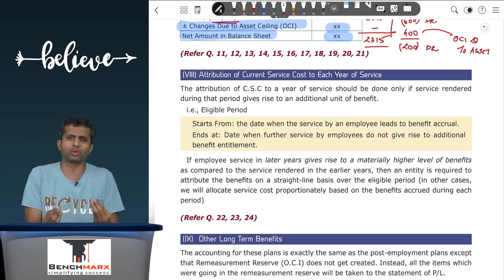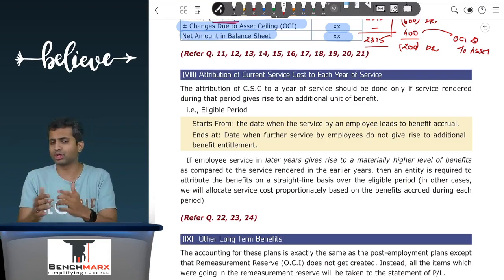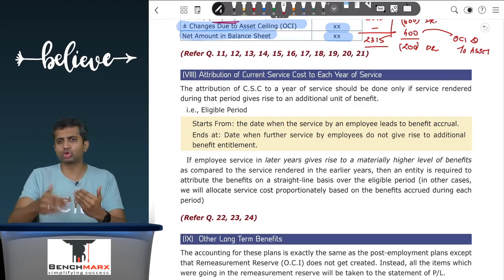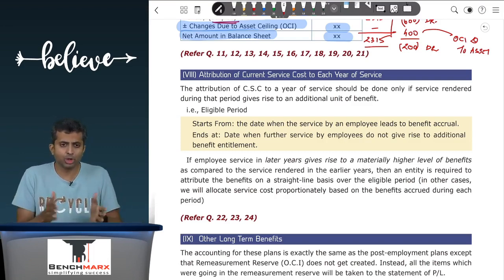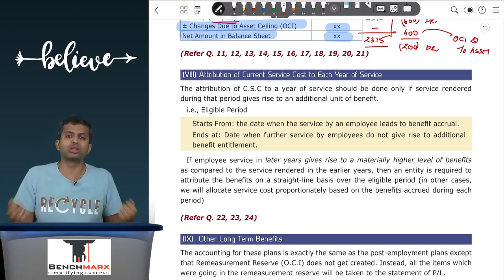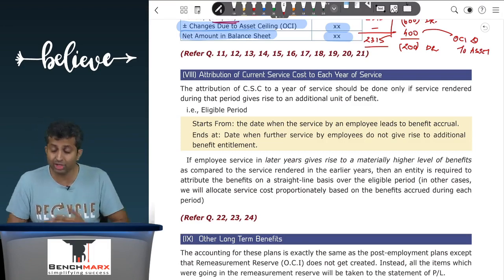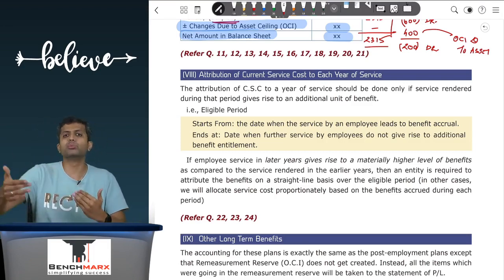Now, if you are an employee who is 20 years old and you are rendering 1 year of service, then your 1 year of service is not contributing anything to you getting an additional entitlement. Because you are 20, you are now becoming 21, then 22, 23, these services do not give you any right to receive 150. However, you are now 26 years of age and you render 1 more year of service, then